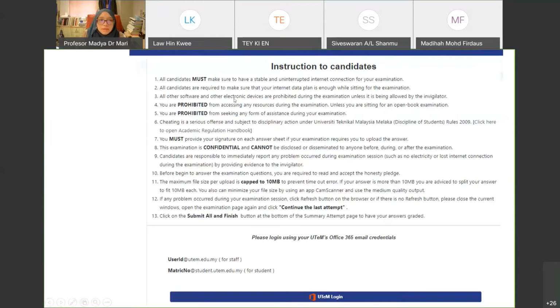All other software or electronic devices are prohibited during the exam. Because it's open book, you are allowed to access resources, but you are prohibited from seeking any form of assistance during the exam. Yes, this is true. During the online exam, do not discuss with your friends.